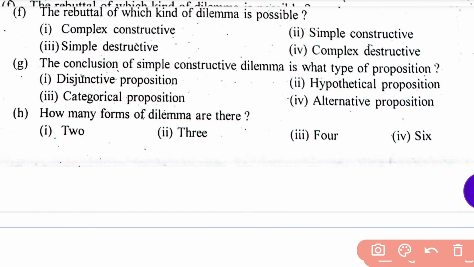Next. The conclusion of a simple constructive dilemma is what type of a proposition? Four options are here: disjunctive proposition, hypothetical proposition, categorical proposition, or alternative proposition.